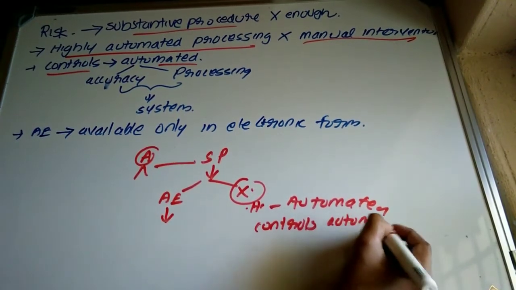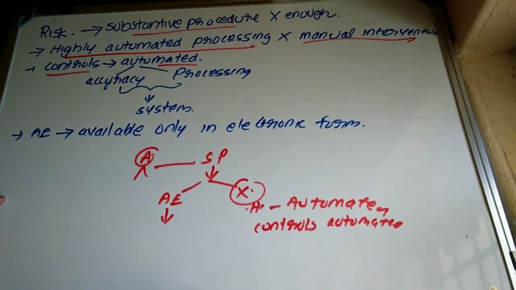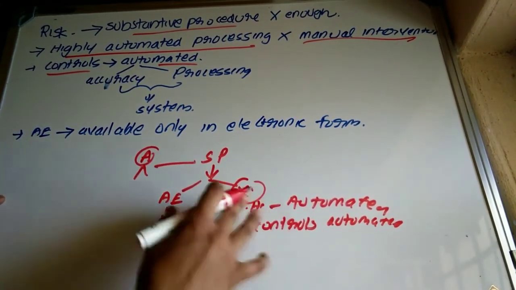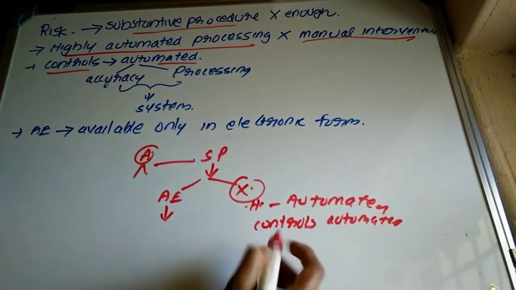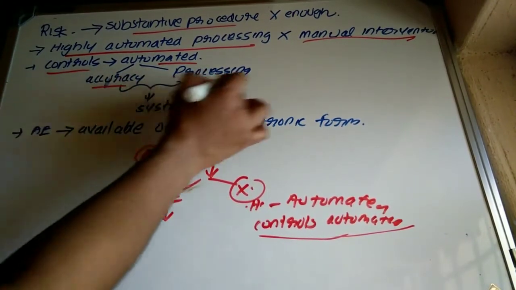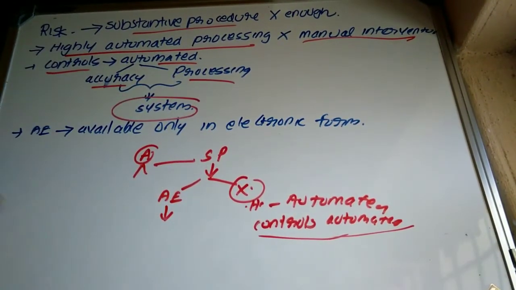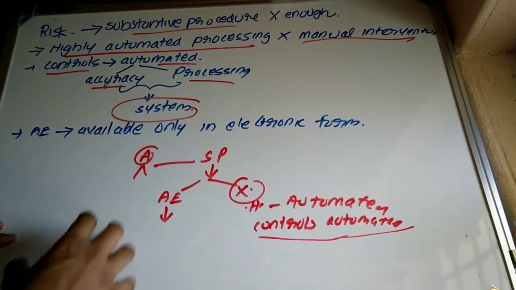Once a transaction is authorized, then similar types of transactions, just like routine transactions, will be automatically authorized. So this will also create problems. It means the efficiency of these controls will depend upon the accuracy of processing of the system, that is, the computer system or the automated technique that we are using.